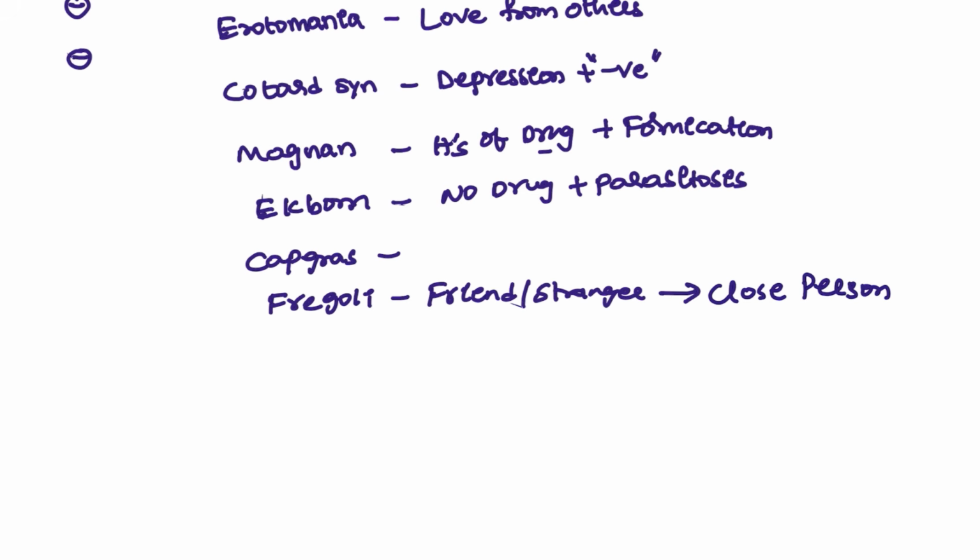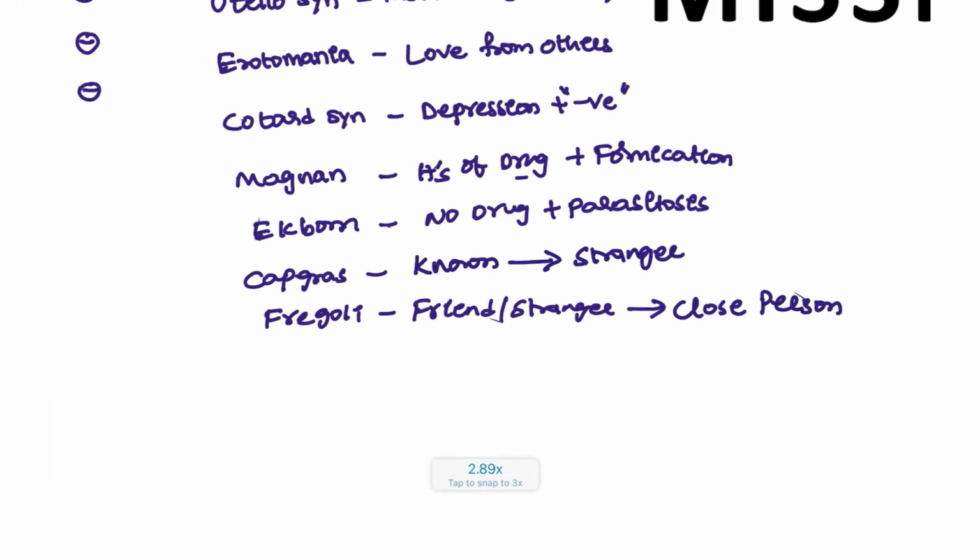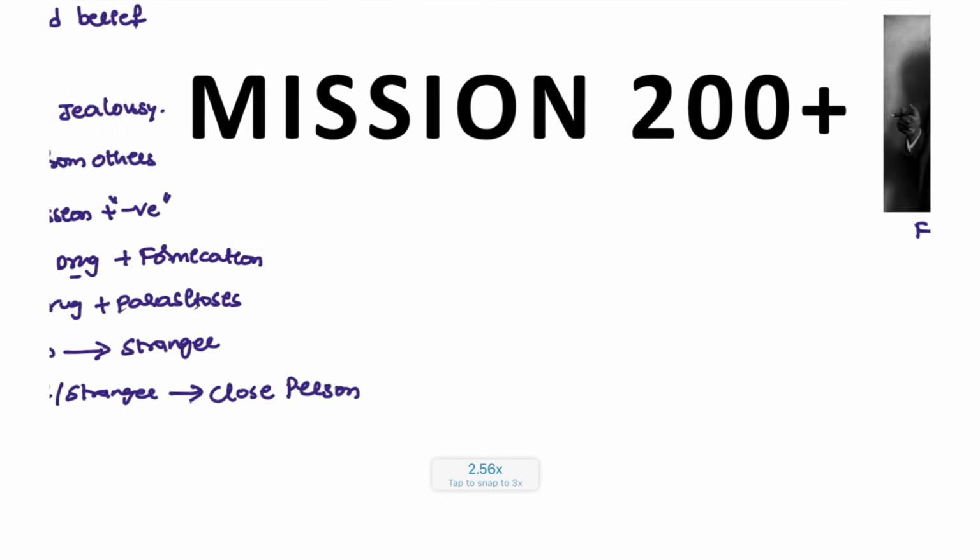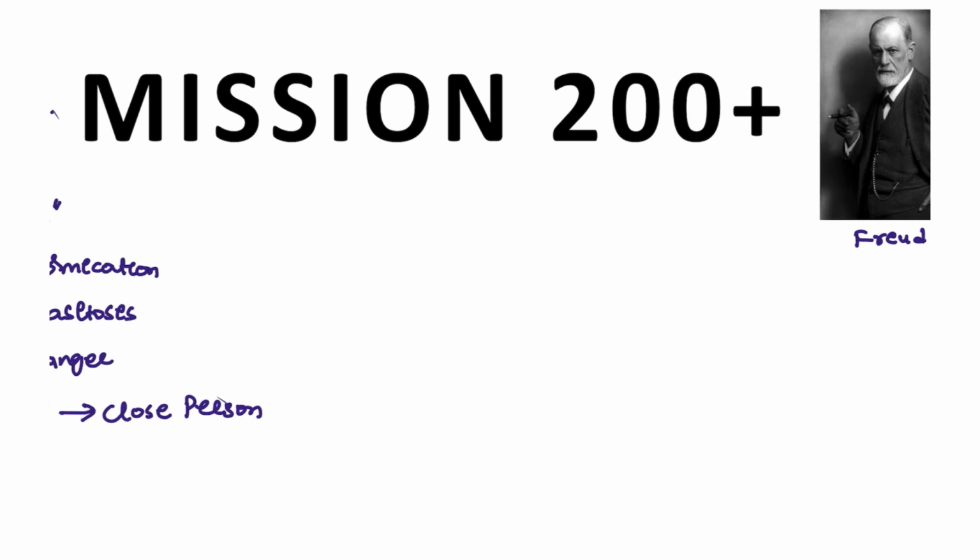Next, Capgras. Capgras is a known person, but you will think he is a stranger. So this is known as a delusion of misidentification that is seen in these patients. So these syndromes can be asked as potential questions.